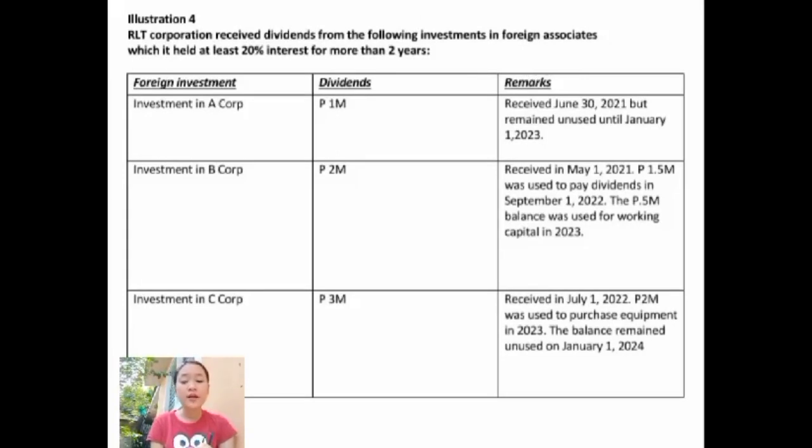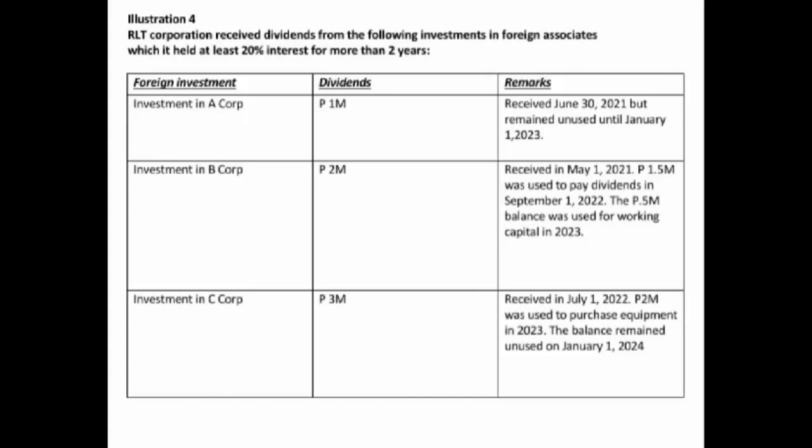Illustration 4. RLT Corporation received dividends from the following investments in foreign associates, which is held at least 20% interest for more than 2 years. The 1 million pesos unused dividends from A Corp shall be declared as taxable income for 2021, subject to surcharges, interest, and penalties since it was not utilized in 2022.